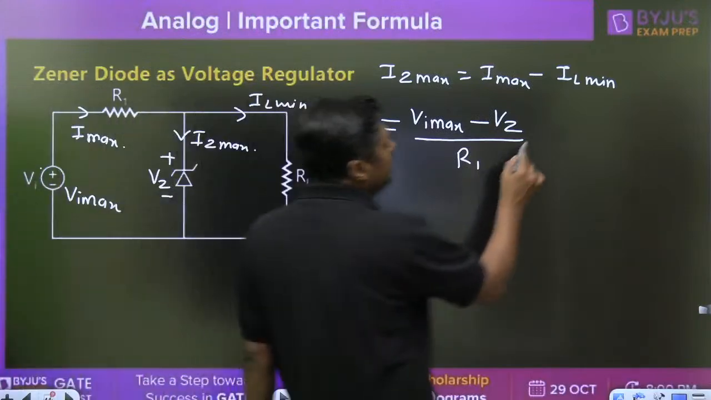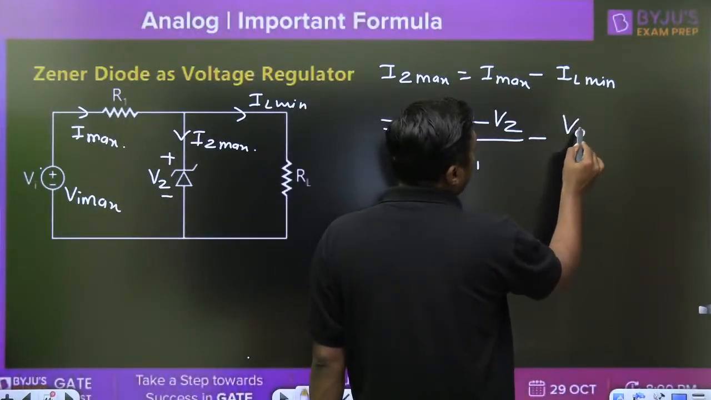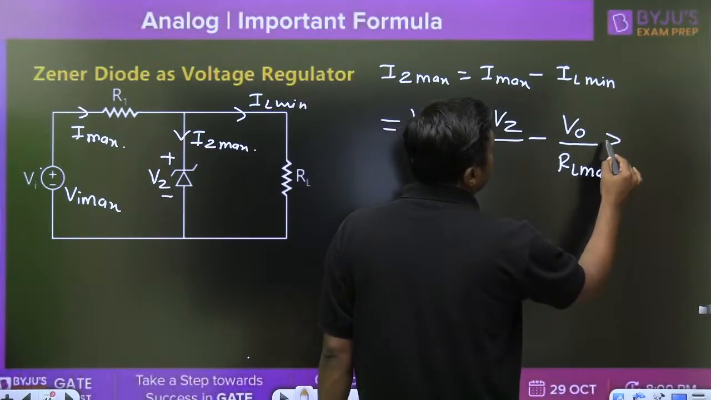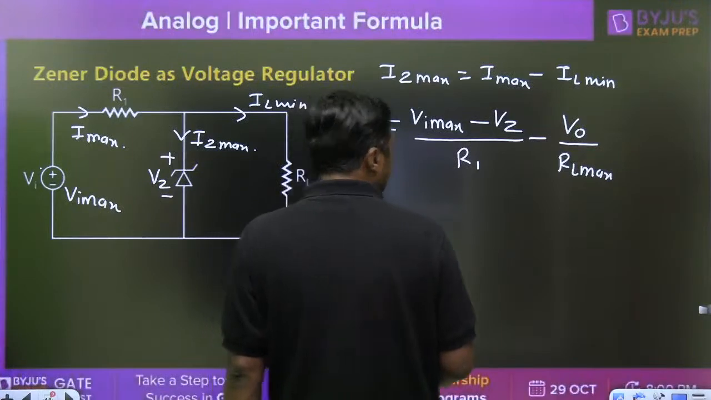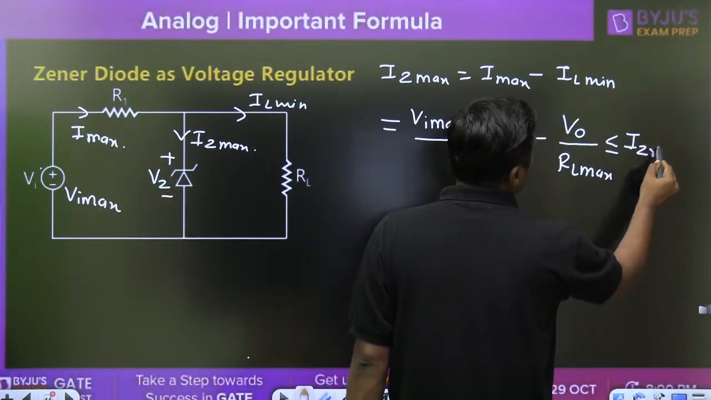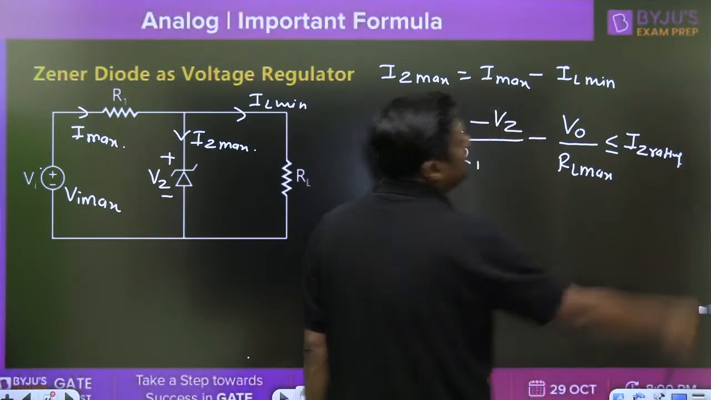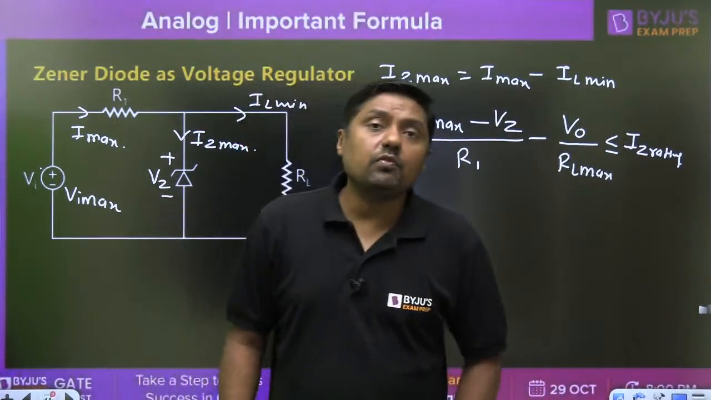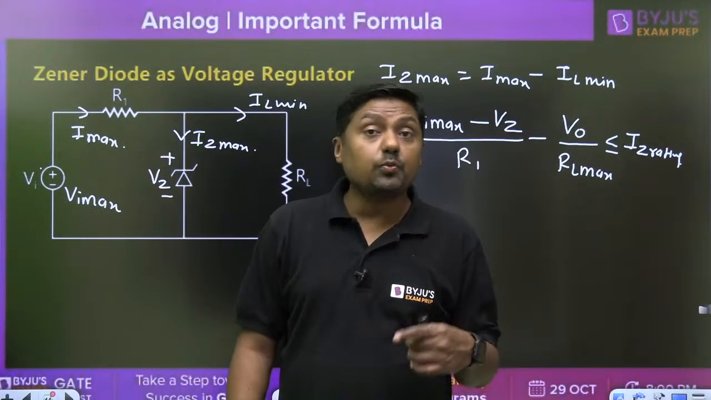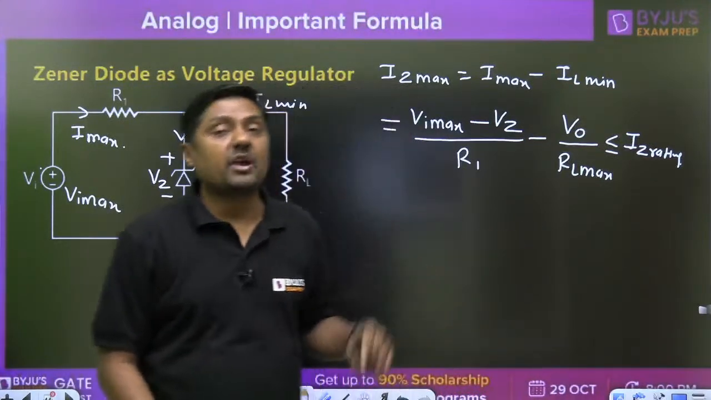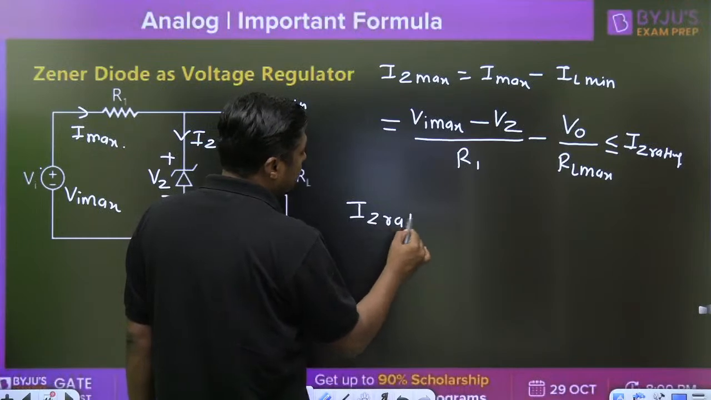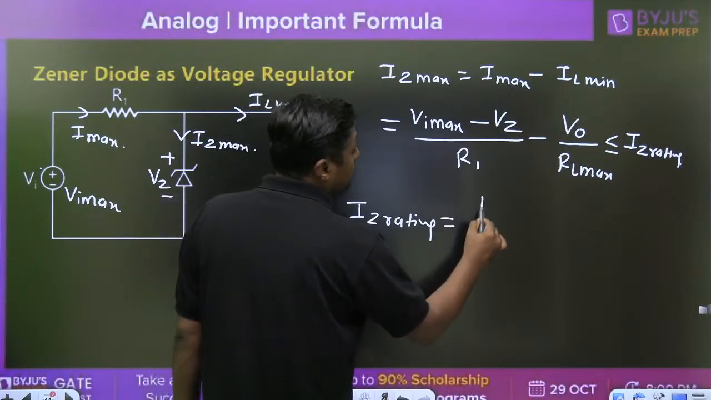Minus IL minimum. What is the IL minimum? V0 upon RL maximum. That should be less than or equal to the IZ rating. In a particular numerical, they will provide you the rating, that is the maximum rating. Or otherwise, you can find the IZ rating, that is the maximum current.